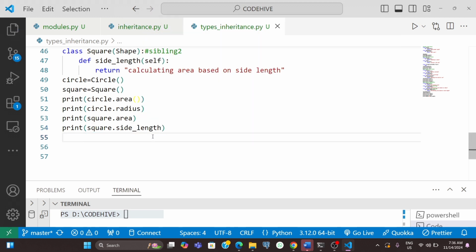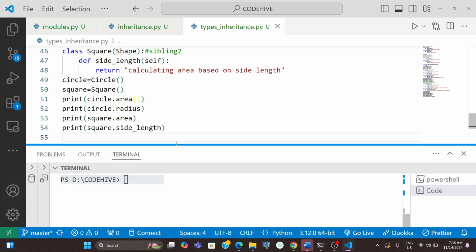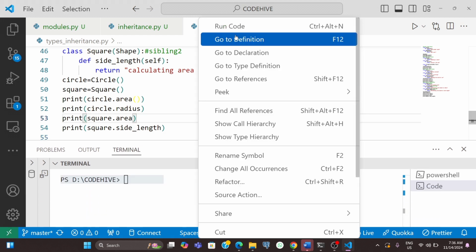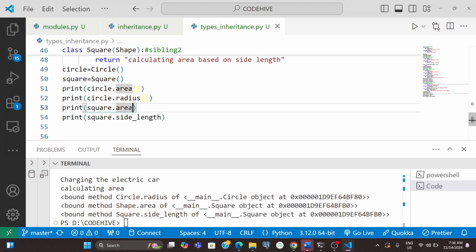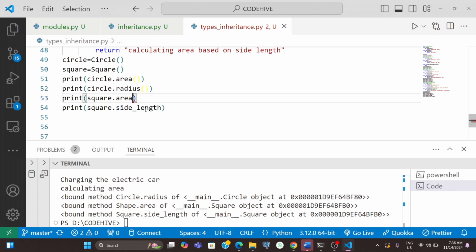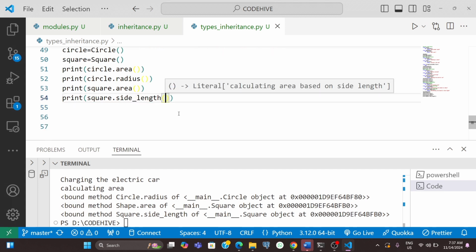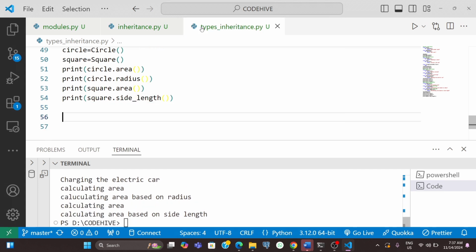So now you can see the output. Here I missed this bracket, right? The function needs to be called using the function bracket. So now I will run this code. You can see this one is our current output.